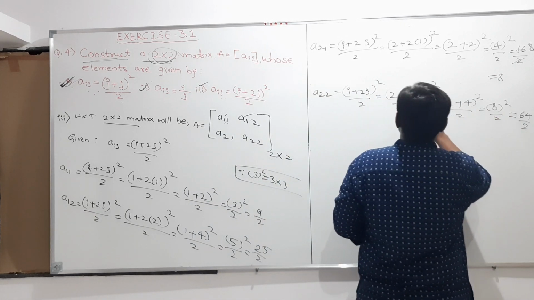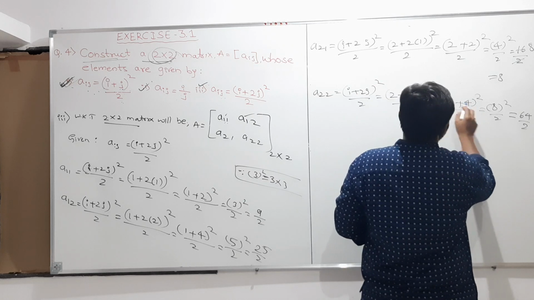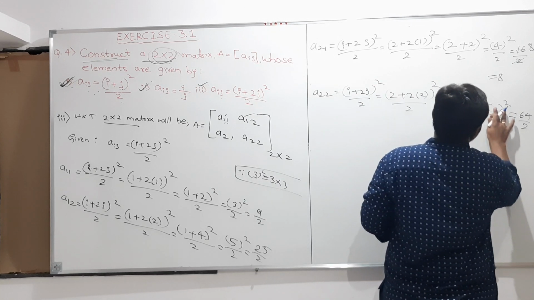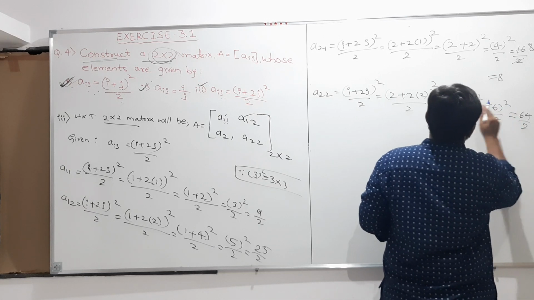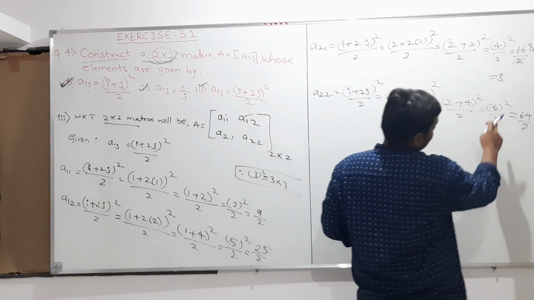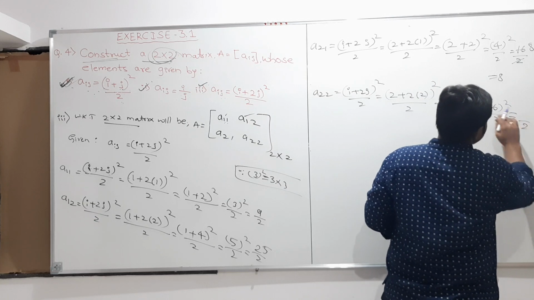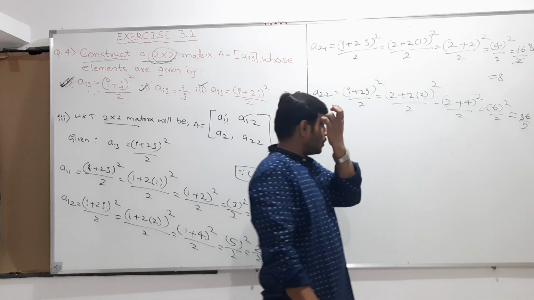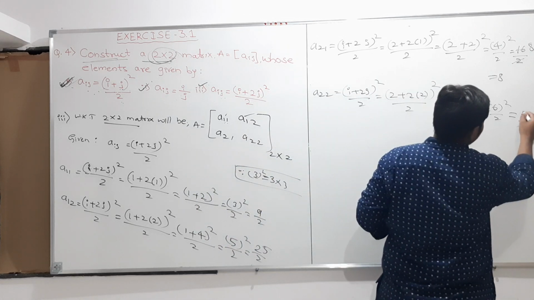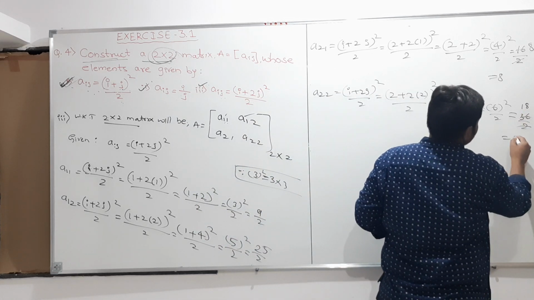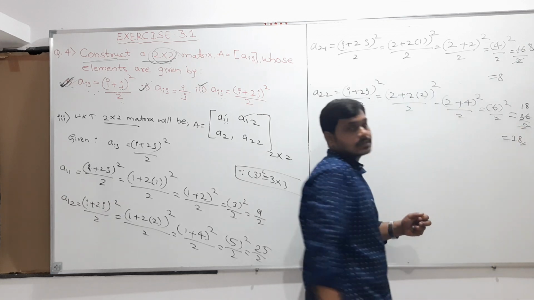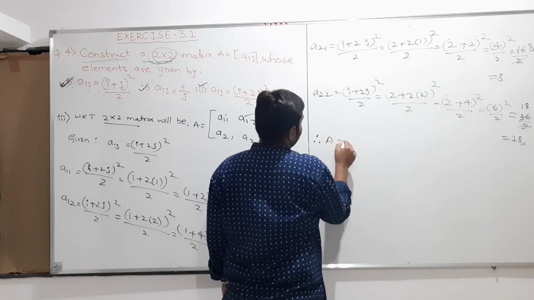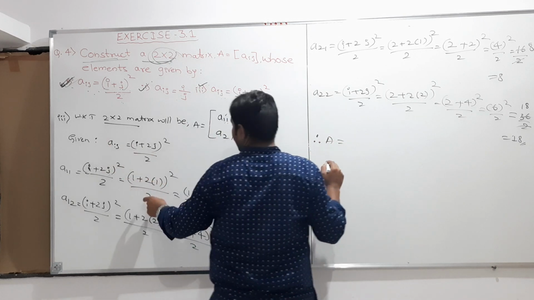So here it is. 2 plus 2 2s are 4. Sorry, 4 plus 2 is 6. 6 whole square divided by 2, and here 6 whole square is 36. 6 6s are 36, whole divided by 2, and 2 ones are 2, 18s. Am I correct? Yes.